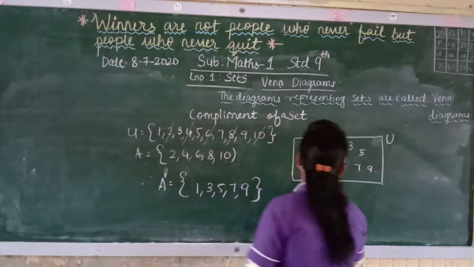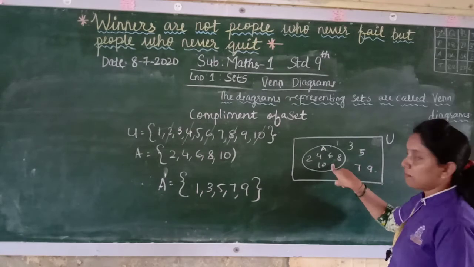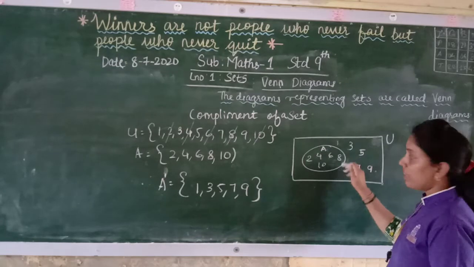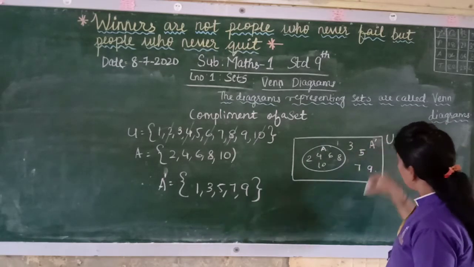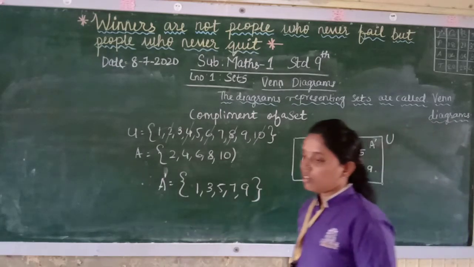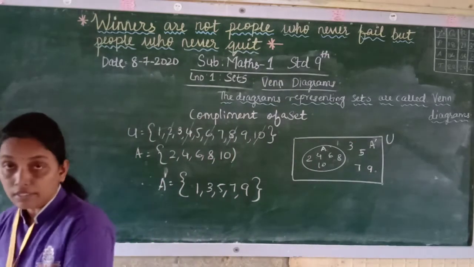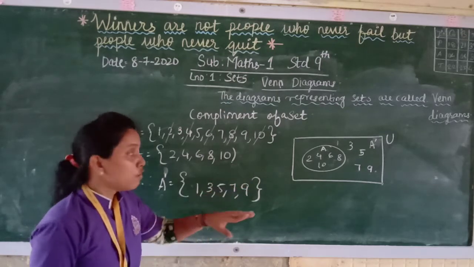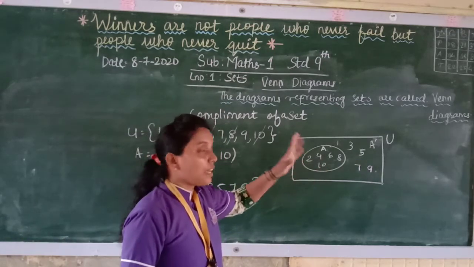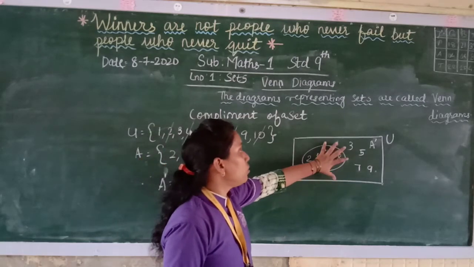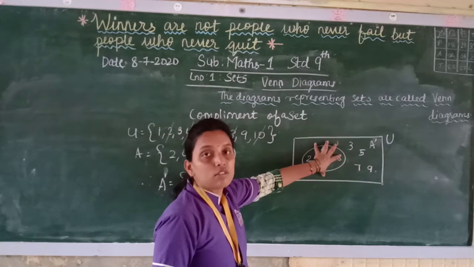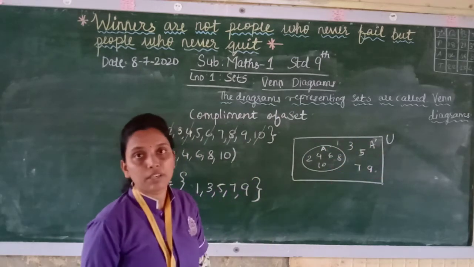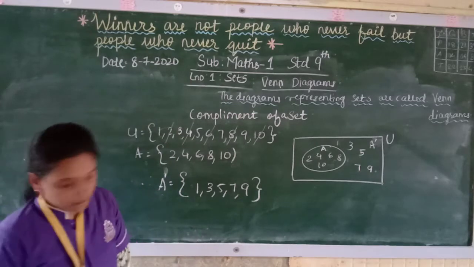Now for example here, this is the universal set and this is set A. So this you don't have to include. Whatever remains will be A complement. So I hope you understand what is complement. Universal set is the main set. It will include all the sets. For example, here it is set A. Now what is A complement? You have to take out, you have to not include the elements of A. Whatever remains in that universal set is the complement of that set. Now we'll see some examples.